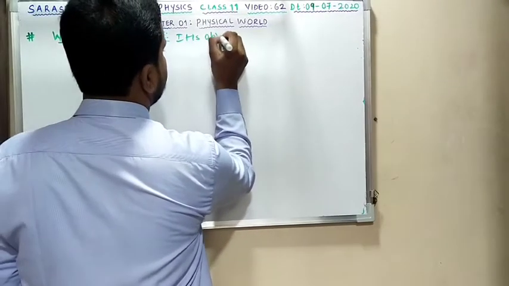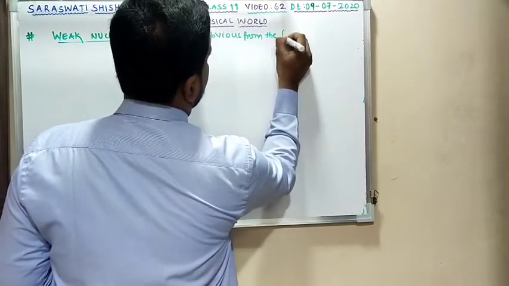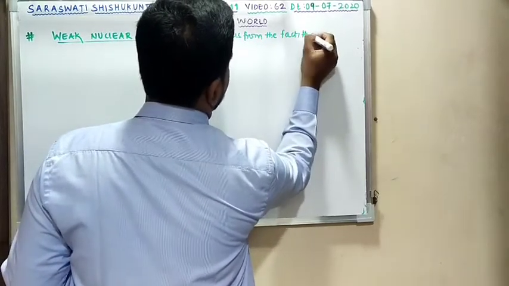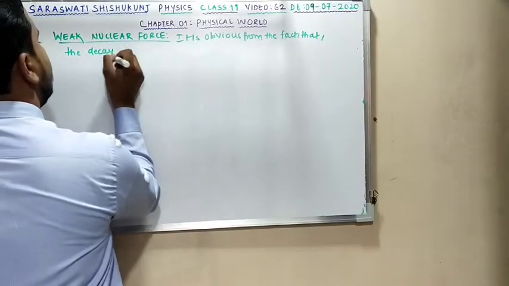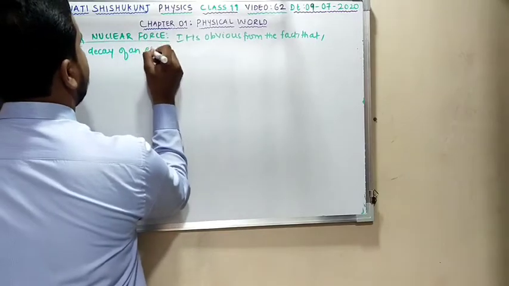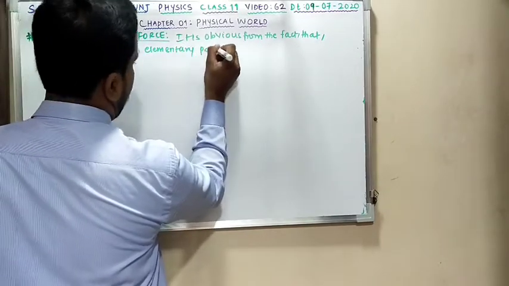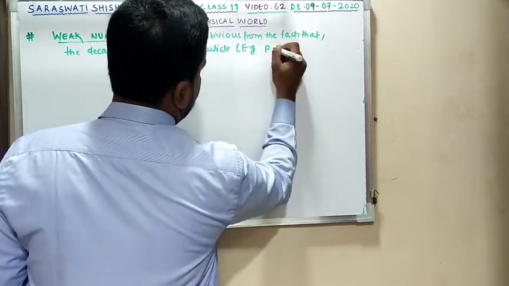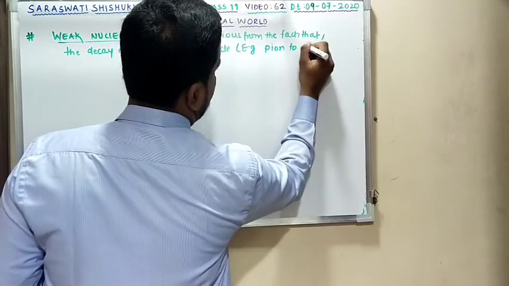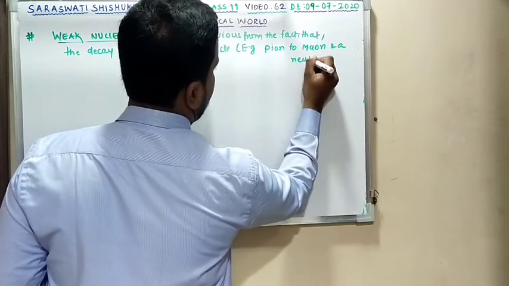It is obvious from the fact that the decay of an elementary particle, I can put forth one example over here: pion to muon and a neutrino.